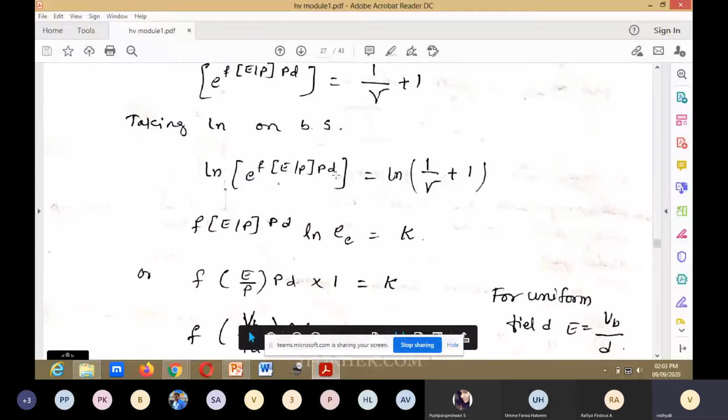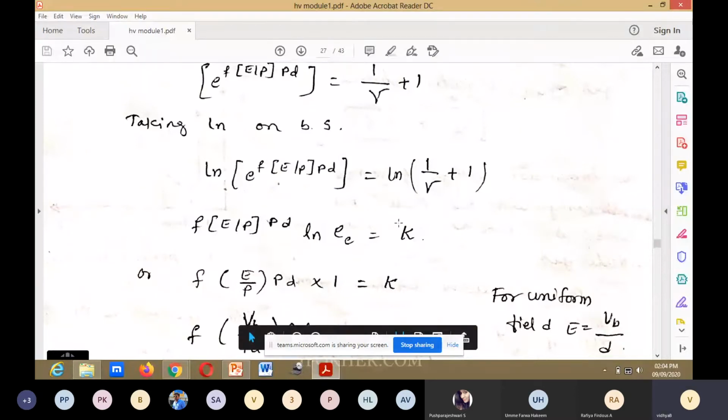This can be written using log A to the power of B equals B log A, where B is f of E divided by P into PD, and A is e. So ln e with base e will give you 1.